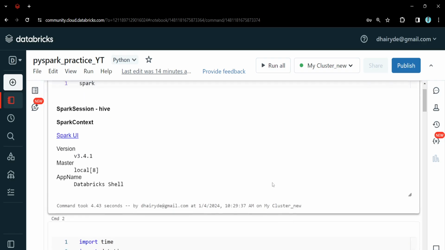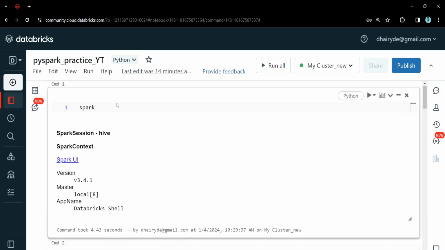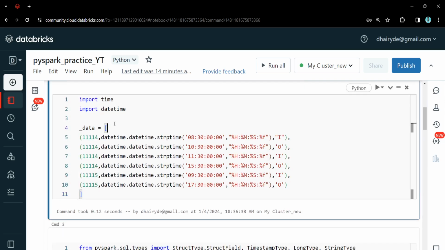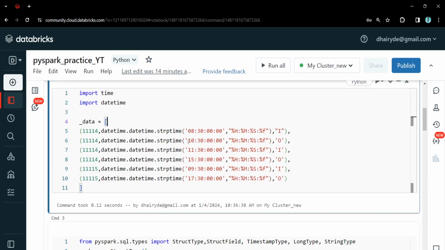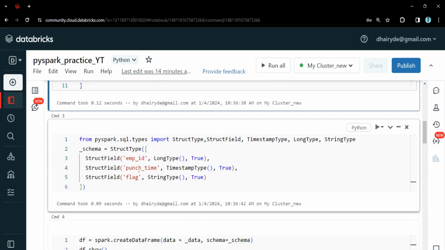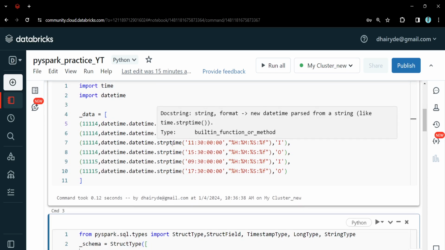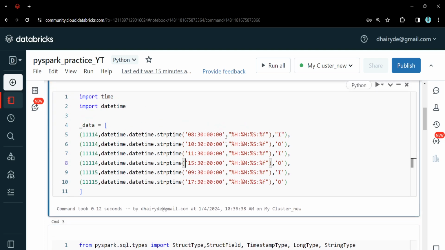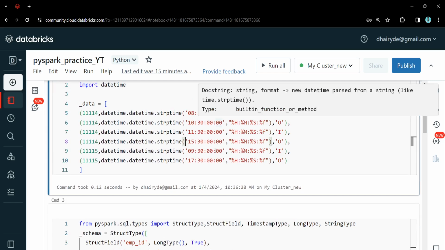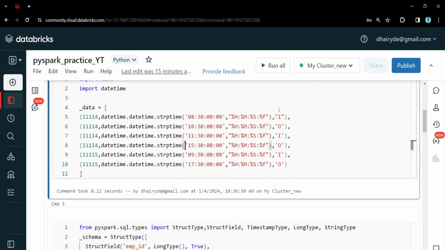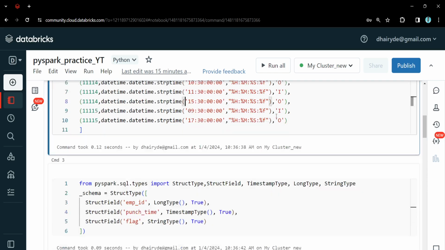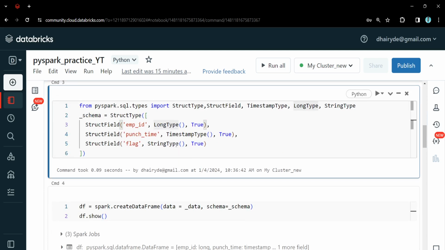Okay, so here if you see, we have this Spark session, and then we are creating the data, and the second column is punch time. This is a datetime column, or we can say a timestamp, and the third column is flag, and then here we are creating the schema.